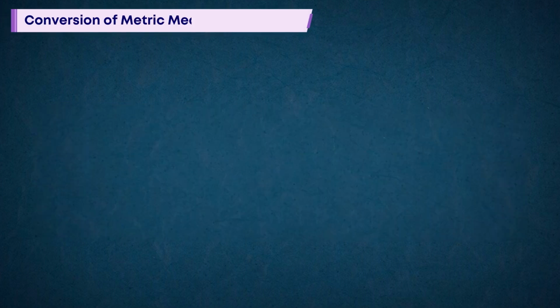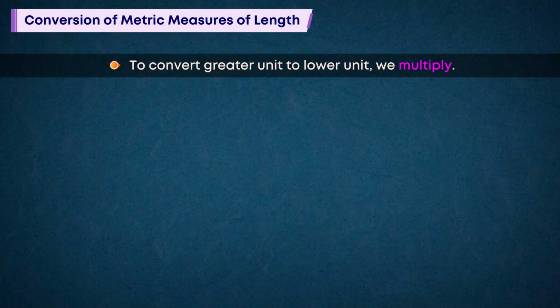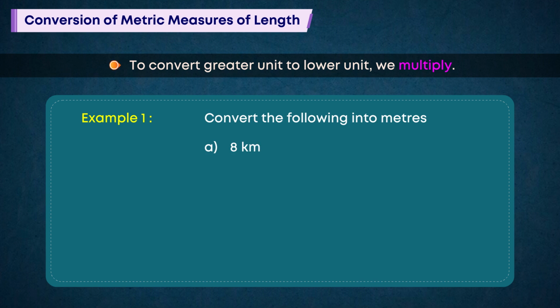Conversion of metric measures of length. To convert greater unit to lower unit, we multiply. Example 1. Convert the following into meters. A. 8 kilometers. B. 3 kilometers 400 meters. Solution.